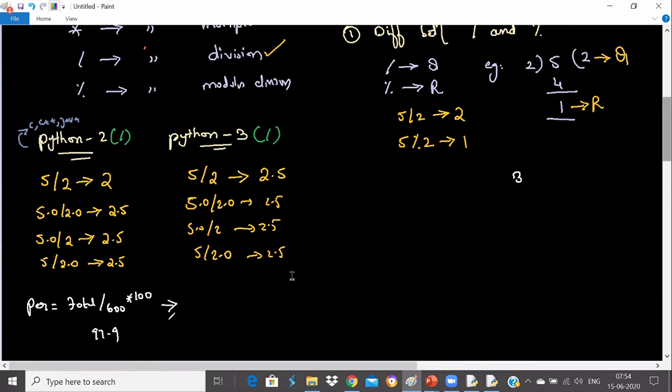Suppose someone got marks like 599 or 598 and is actually getting 99.9%. Do you agree that I will still get 99 as a result? He's supposed to get 99.9%, but it will show the result as 99. The point value will be gone because it will be in integer mode.